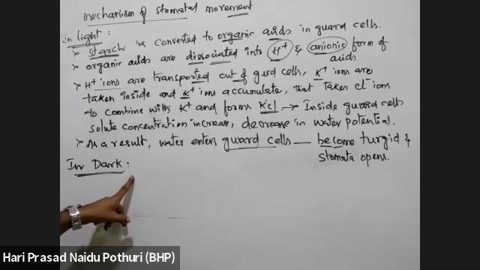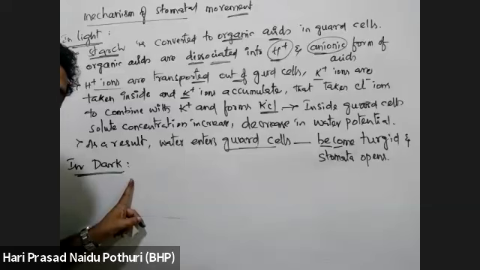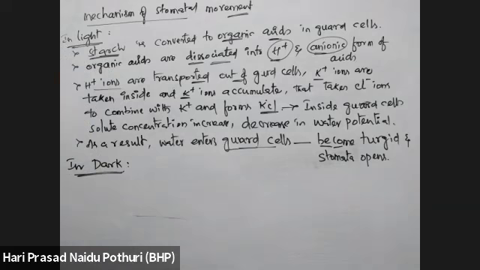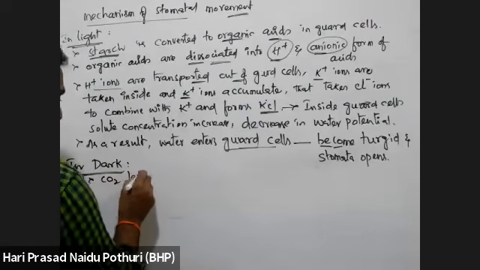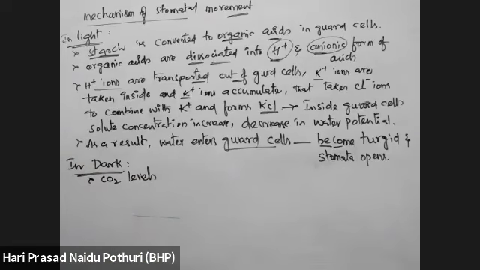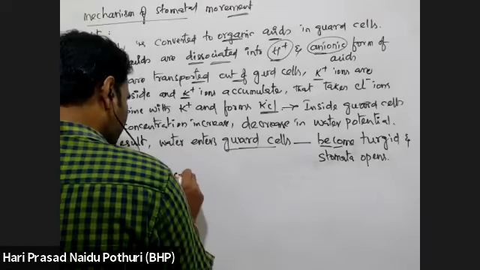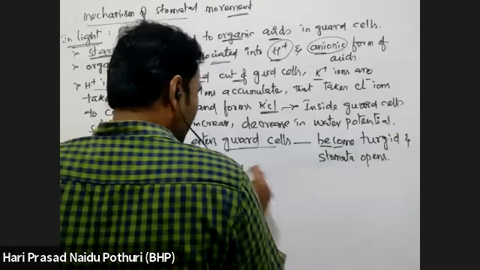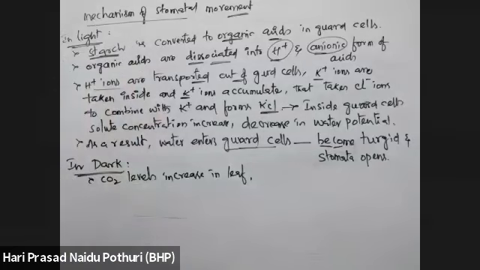In dark, carbon dioxide concentration is increasing inside the guard cell, because in night time carbon dioxide accumulation is low. So CO2 levels increase inside the leaf, near the stomata, inside that.